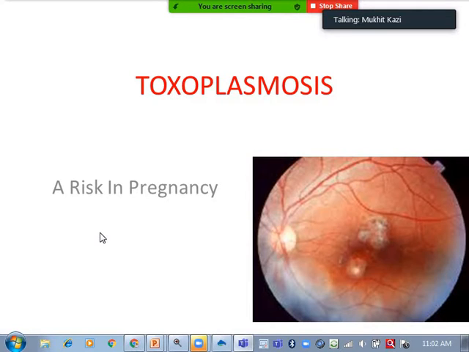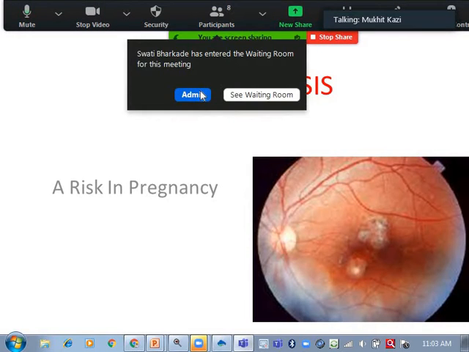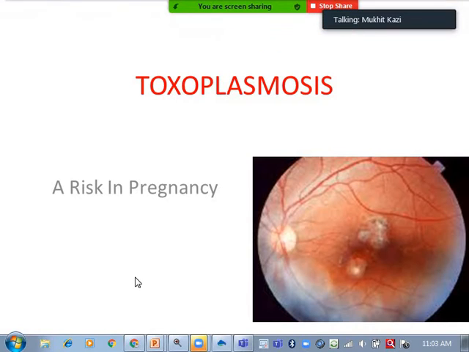So today we will be discussing one of the important pathogens from the TORCH test, that is toxoplasmosis, and it is a risk in the pregnancy. That's why it is very essential to perform the TORCH test if a lady is pregnant.